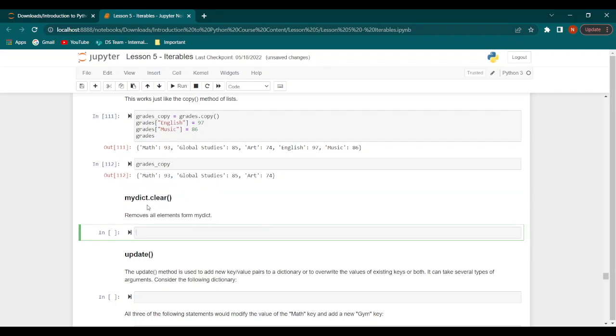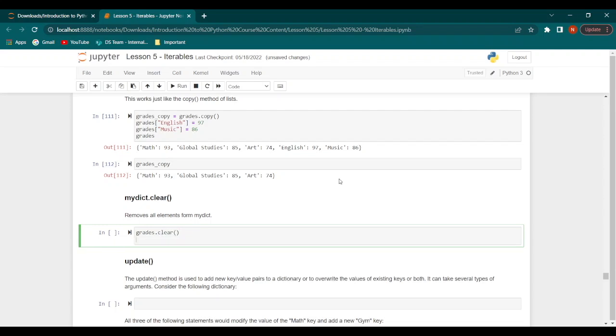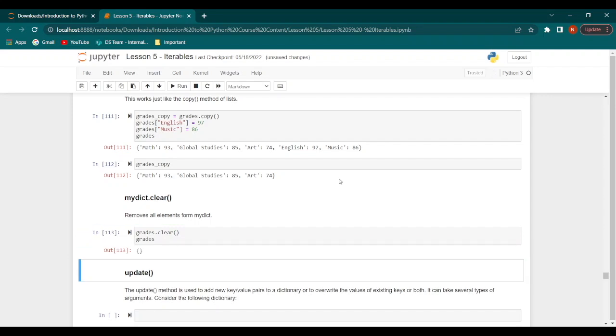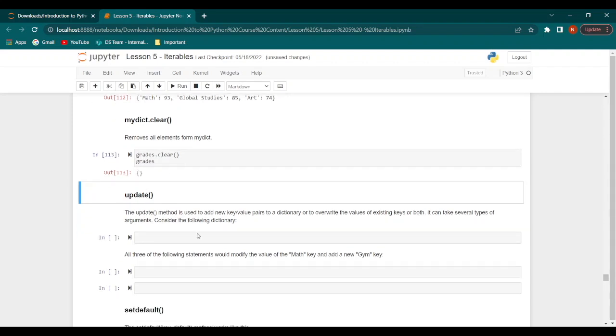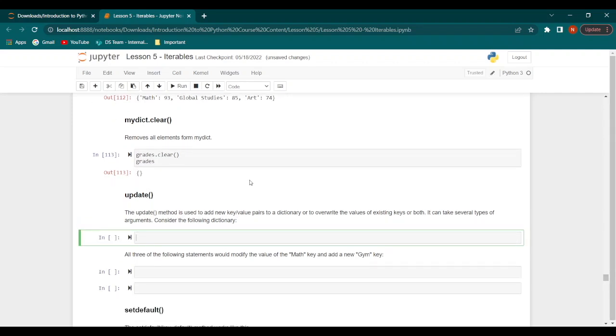Now we have the dictionary.clear function, which, as the name suggests, removes all the elements from the dictionary. So let's say we do grades.clear, and then we print grades. So this would give us an empty dictionary because all the elements have been removed. Now let's say we want to update our dictionary. So we can use the update method to add new key value pairs to the dictionary or to overwrite the values of existing key value pairs or even just existing keys.